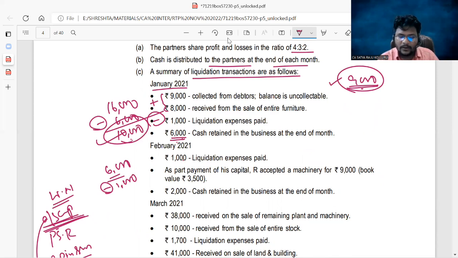A part payment of his capital, R accepted a machinery for 9,000. Sir, why suddenly do you bring R into the picture? We are following the payments, or we are following the working note for the purpose of distribution of cash among the partners. Why is R suddenly getting the machinery? That is a deviation from the working note. Sometimes such points are also given in the questions. Such problems we have also seen, and the same problem they tested in the RTP.